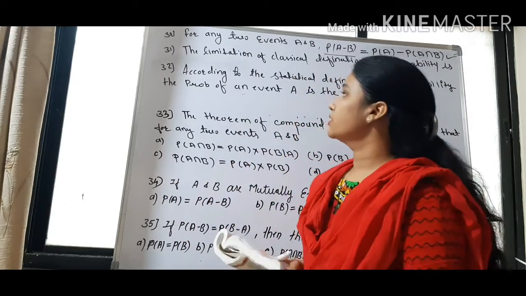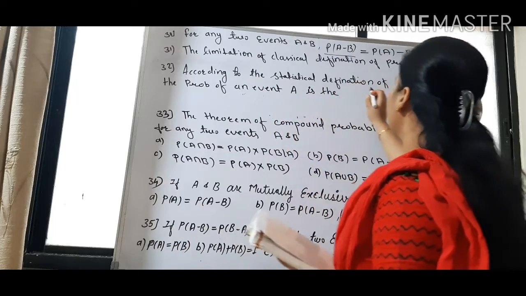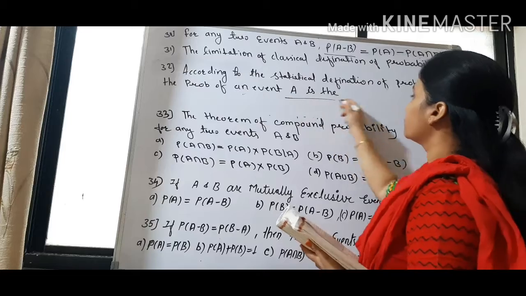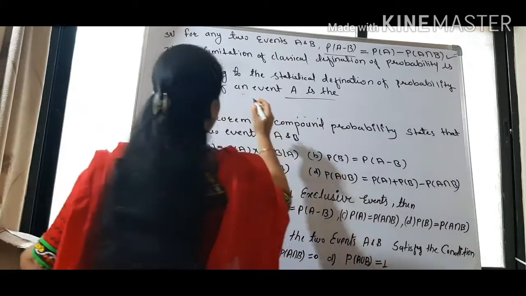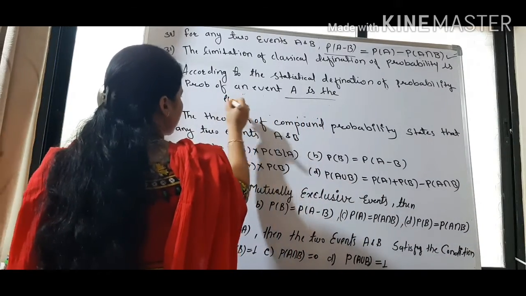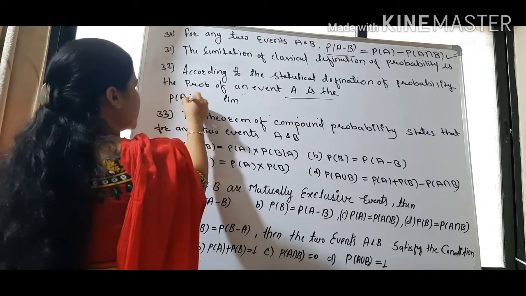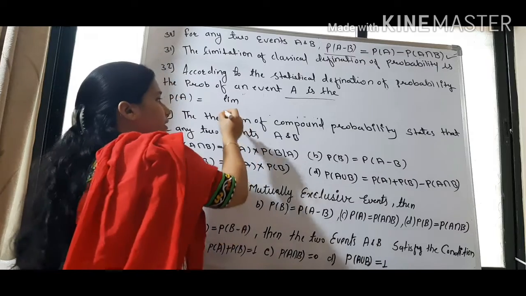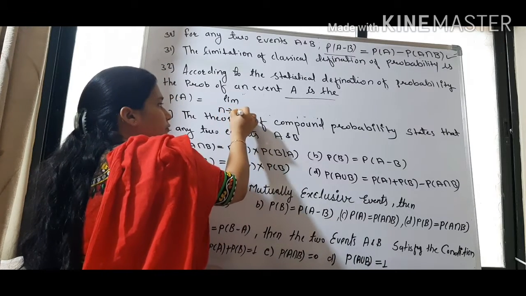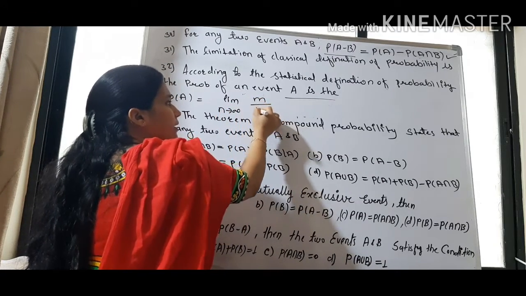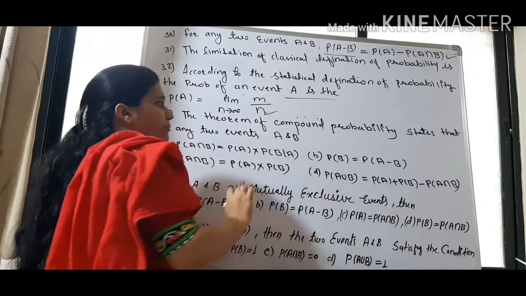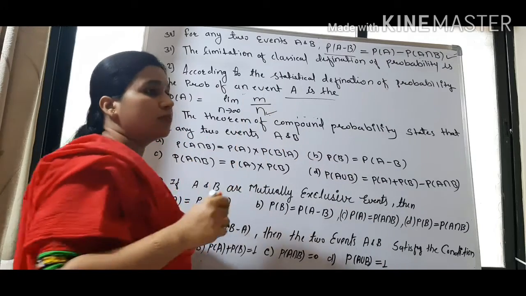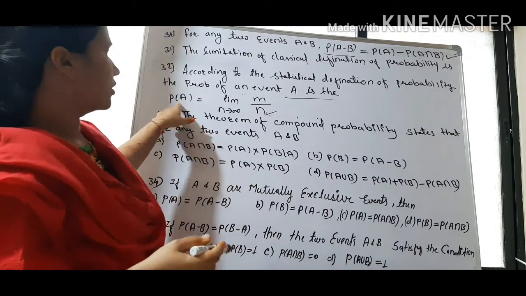Question number 32 is what? According to the statistical definition of probability, the probability of an event A is what? So we know the statistical definition of probability, that the probability of any event A is written like this: limit n tends to infinity m by n, where n is the total sample space or the number of times the experiment is performed, and m denotes the number of times our event A occurred.